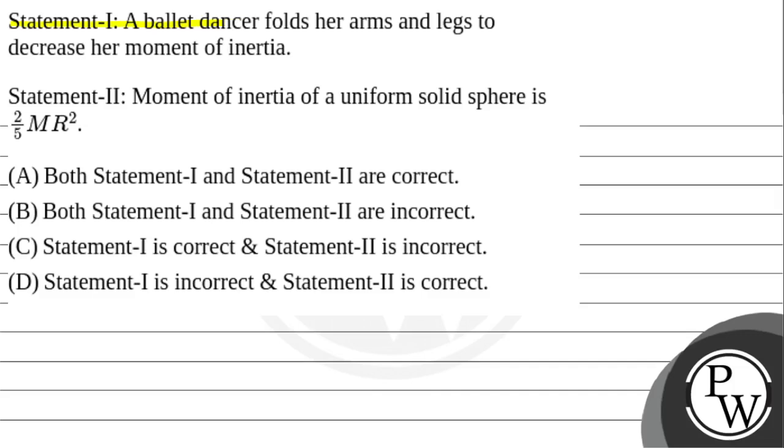Statement 1. A ballet dancer folds her arms and legs to decrease her moment of inertia. Statement 2. Moment of inertia of a uniform solid sphere is 2 by 5 mr squared.